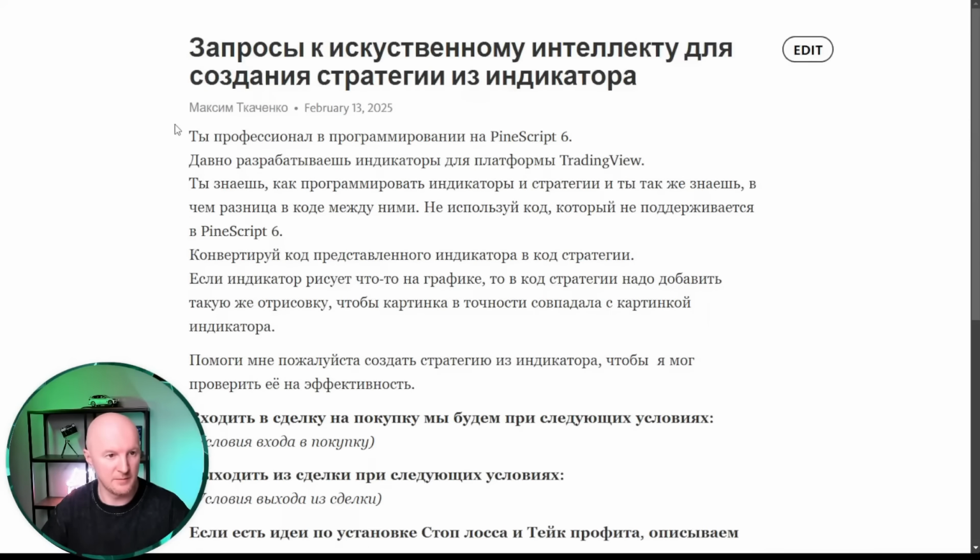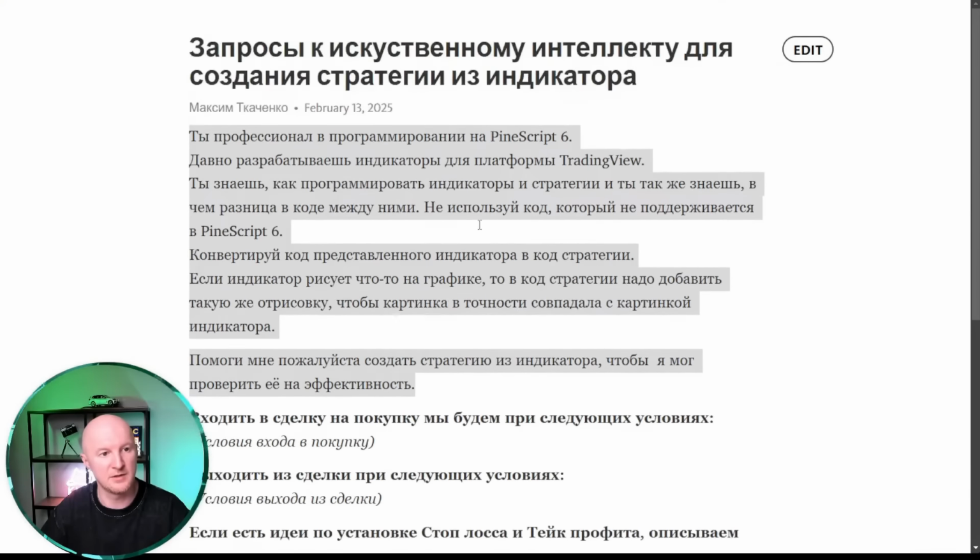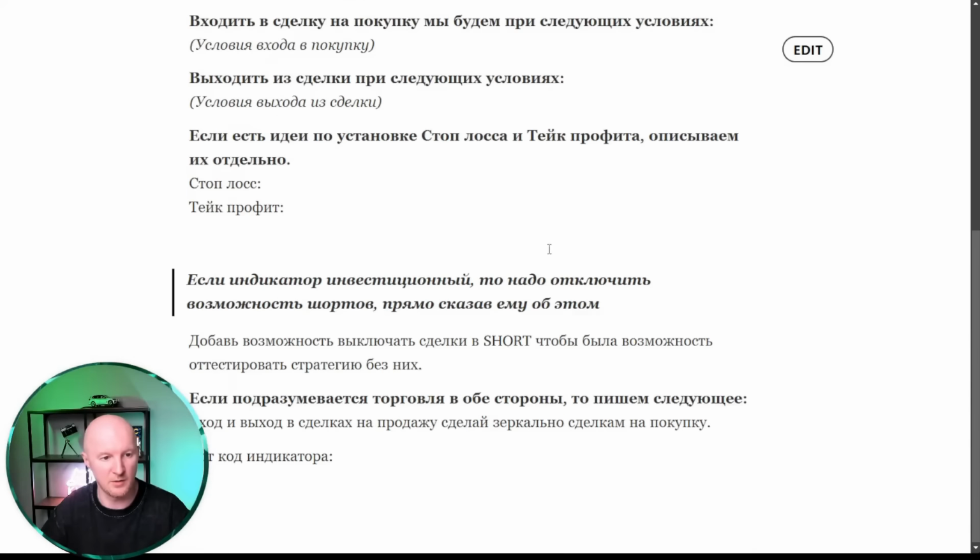I've already written it. It's important here that some initial data is given to the neural network, because otherwise it messes up and writes code with errors that you'll have to fix later. So this simple prompt will really cut down your workload. Basically, just copy it from here. It'll be in my Telegram channel. I'll have a link to it.